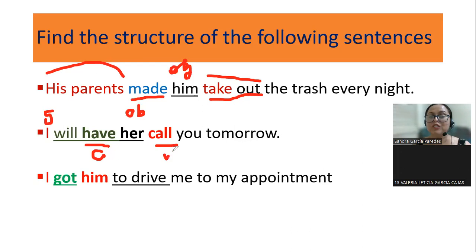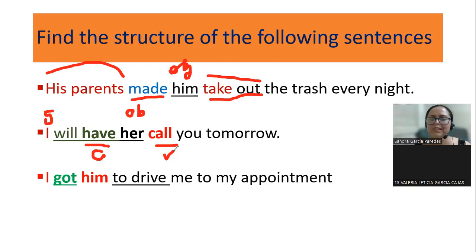Tomorrow. Very good. So remember what is the meaning. Es como yo voy a hacer que ella te llame mañana, right? I will have her call you tomorrow. So the person is going to ask. Es como le voy a pedir que te llame mañana. It's a little bit like this. But the causative is always make, have, or get. Make for request, have for like ask, pedir, and get like to persuade, like you get something else, right? So you just use these 3 verbs.